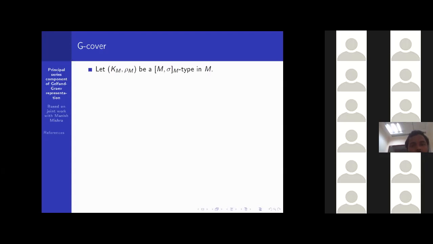Now we'll recall the G-cover. Let (K_M, ρ_M) be an [M, σ_M]_M-type in M. That means K_M is a compact open subgroup in M, and ρ_M is an irreducible representation of K_M.